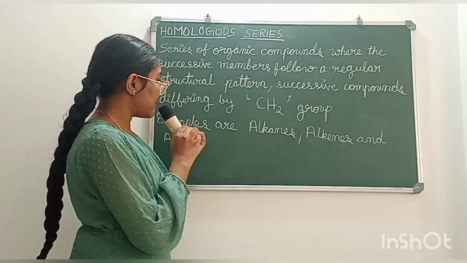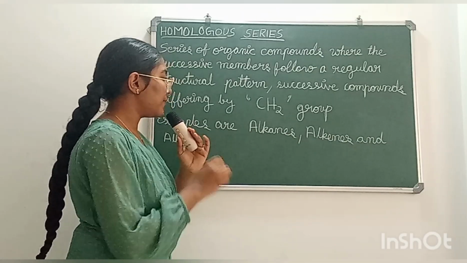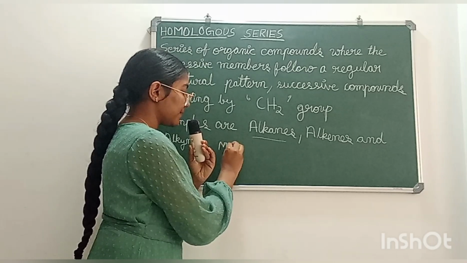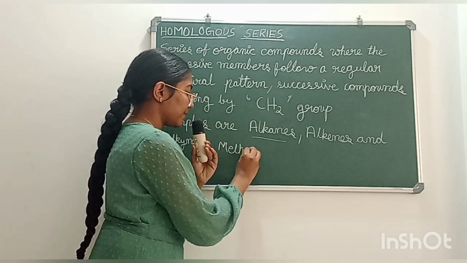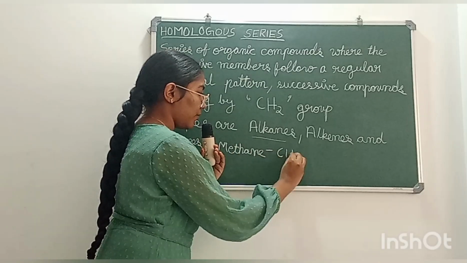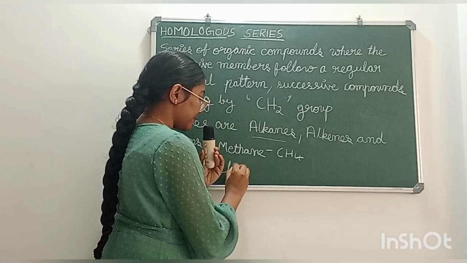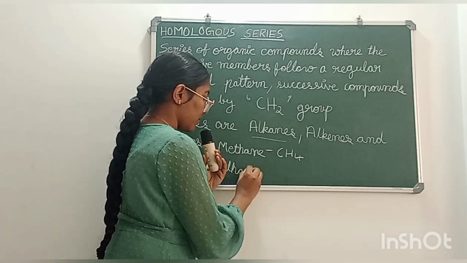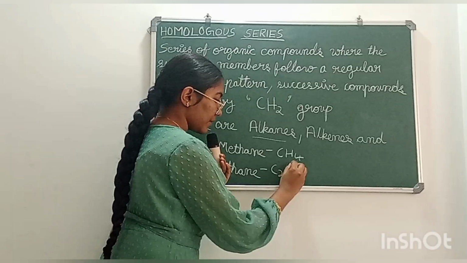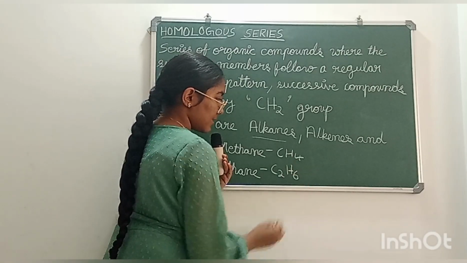For example, the examples are alkanes, alkenes and alkynes. Now for example, in alkanes, we have methane, which is CH4, and we have ethane, which is C2H6.